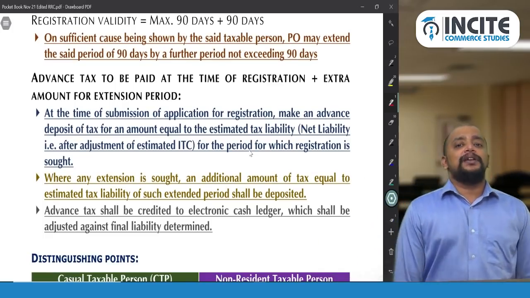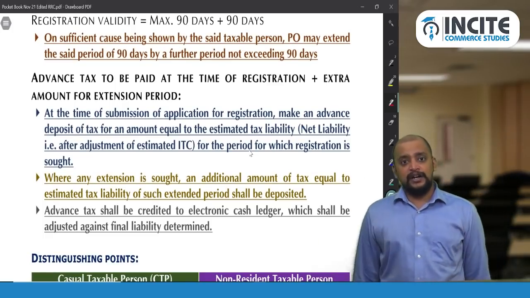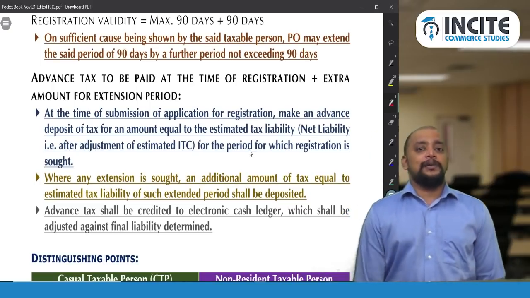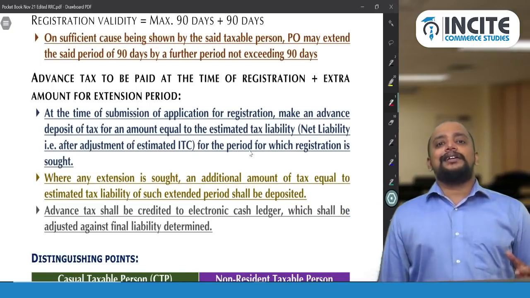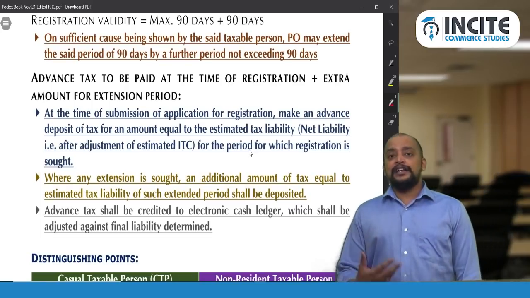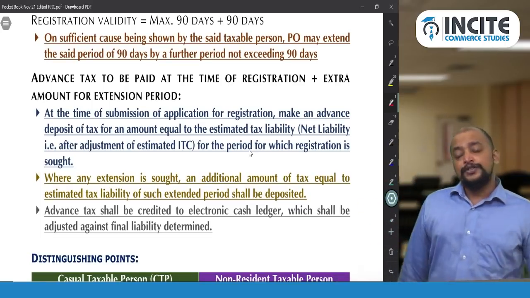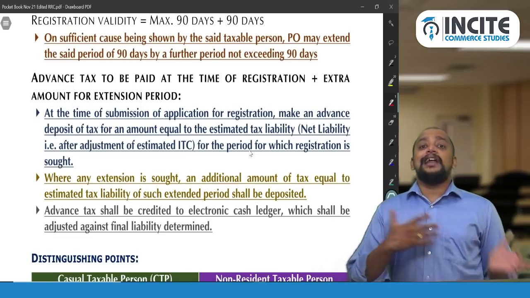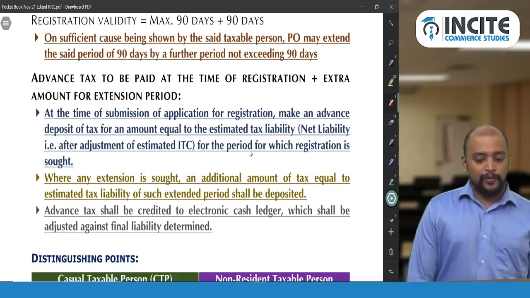What type of liability they need to deposit as advance tax? Is it the gross liability or the net liability? Net estimated tax liability means they need to see what is the input tax credit that is available to them and they need to see what is their estimated sales. So estimated sales liability minus input tax credit, so estimated net liability only they need to deposit as advance tax.